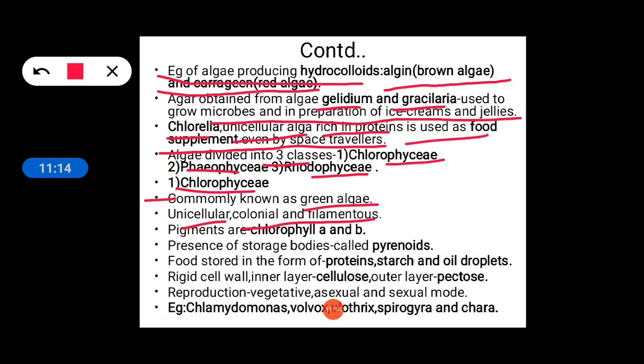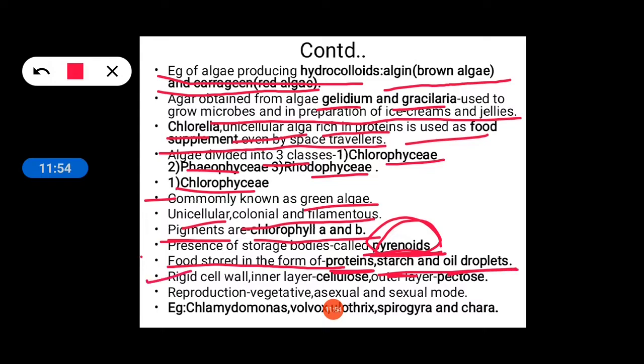The most important thing is the pigments. What are the pigments present in Chlorophyceae? They are chlorophyll a and chlorophyll b. And this is also a very important term here, pyrenoids, the presence of storage bodies. So in the chloroplast of Chlorophyceae there is a structure known as pyrenoids, and these pyrenoids help as storage bodies. The next point is food stored in the form of proteins, starch, and oil droplets. So what food is stored in pyrenoids? They are proteins, starch, and oil droplets.